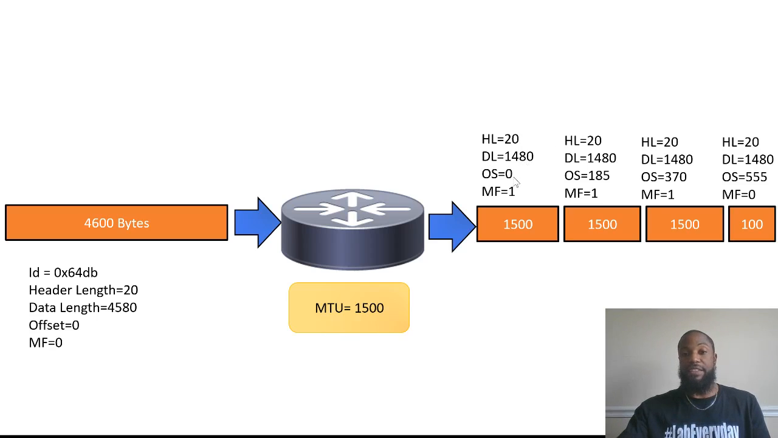1,480. Offset is 0. MF, the more fragment bit, lets you know, hey, there's more coming. The first one was 0, letting you know whether it's the first one or if there's more coming. So when we spit it out, these are the fragments the next router is going to get.